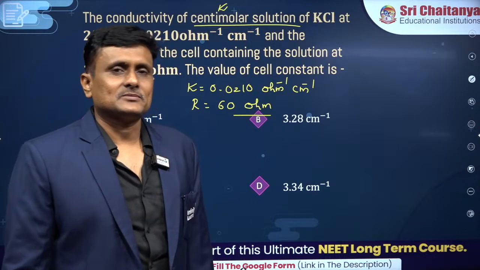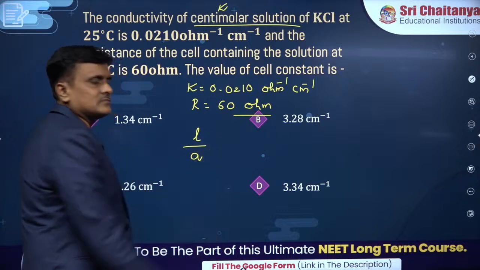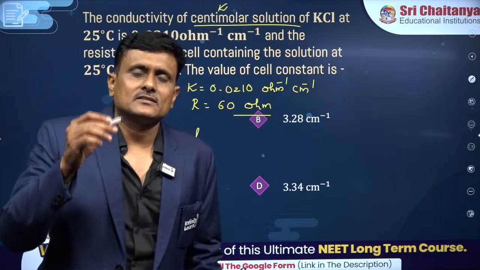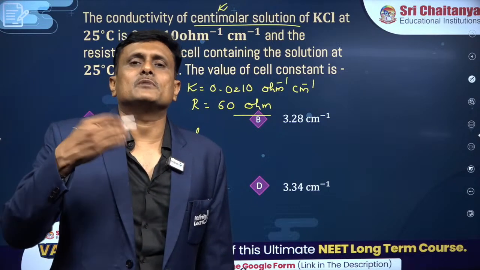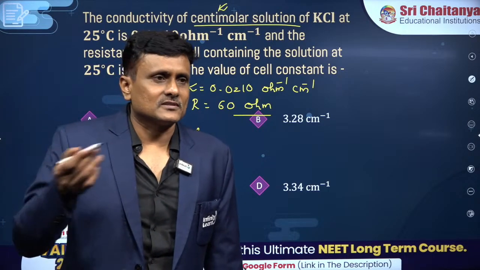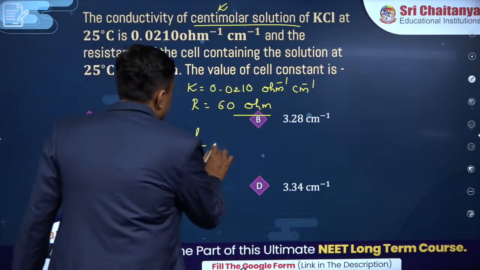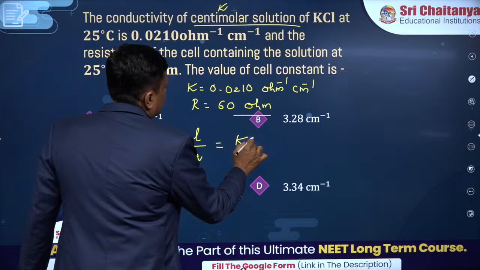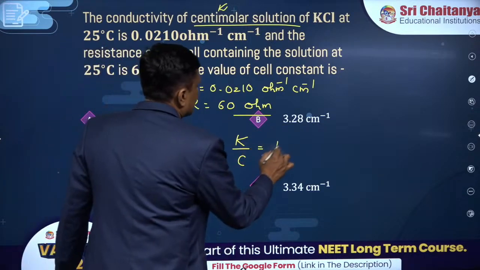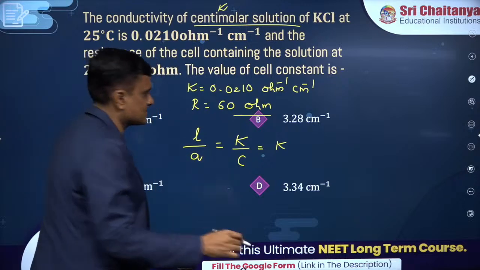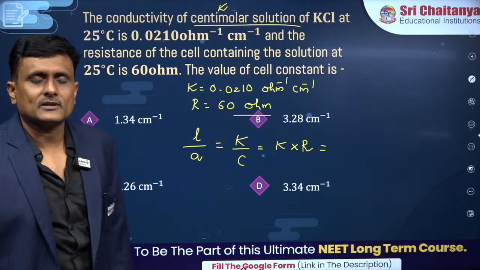What is cell constant? You know the formula, isn't it? L by A, the ratio of the length and cross sectional area of the medium. Length into cross sectional area is the volume of the solution. L by A is nothing but cell constant, which is equal to K by C, where C is the conductance. You can otherwise write it as K into resistance, since 1 by conductance is nothing but resistance. That's all. Very important concept.